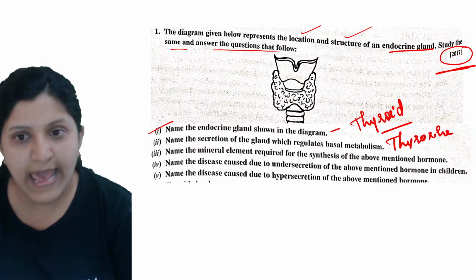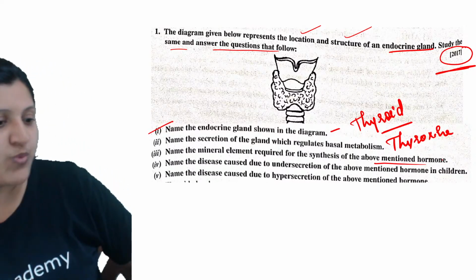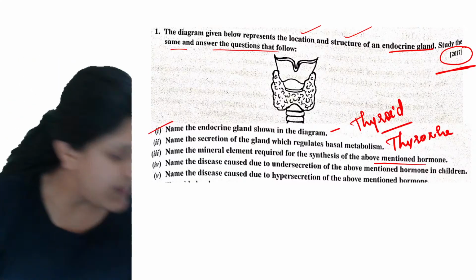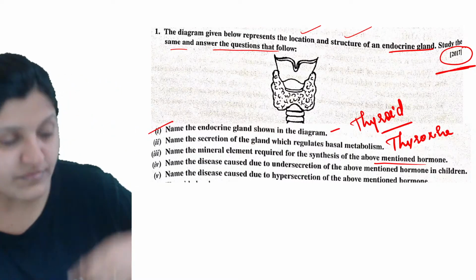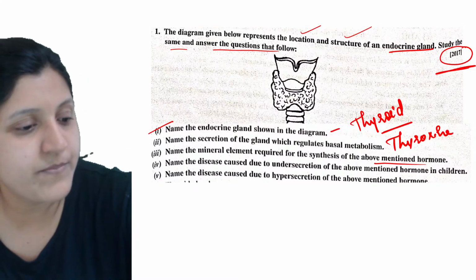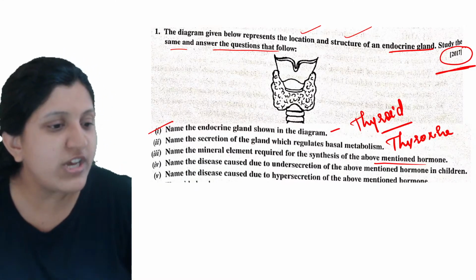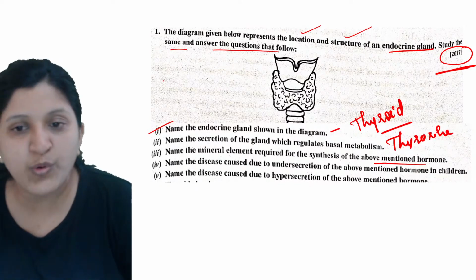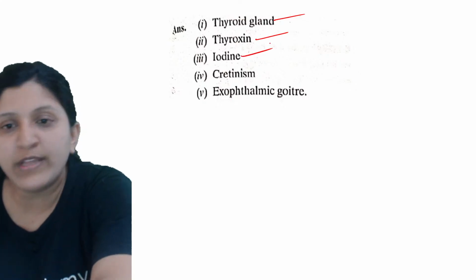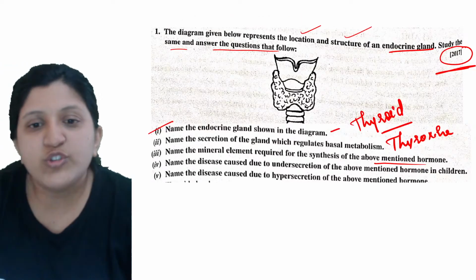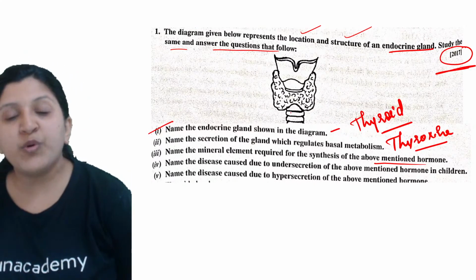Now name the mineral element required for the synthesis of the above mentioned hormone. Sodium, iodine, yes. Jasnoor and Akshay, it is iodine. So thyroid gland, thyroxine, iodine is the one that is required. Whenever thyroxine has to work, iodine is always required.